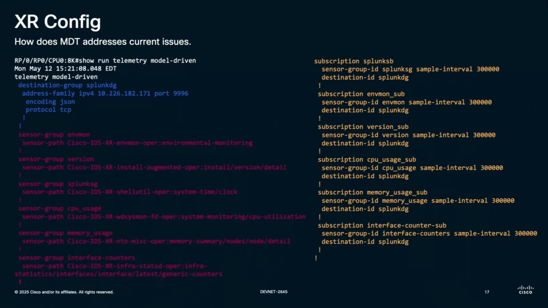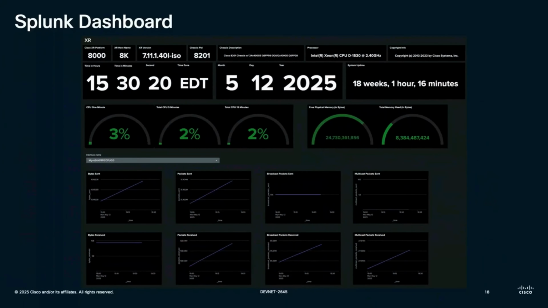But there is one thing to note here. I have created multiple sensor groups here instead of combining all of them into one sensor group. And I have done that for a particular reason that I'll be disclosing in upcoming slides. The moment I push this configuration, I see a Splunk dashboard coming up, and it is running as well.